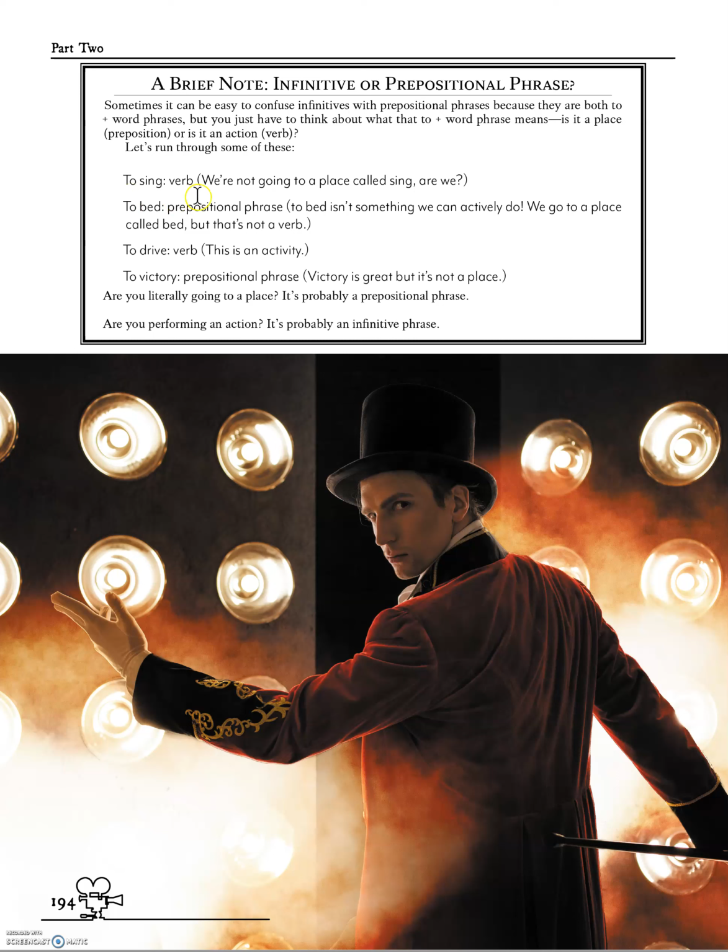Like, to sing, that's a thing. You're not going to a place called sing. You're doing a thing called singing. Like, let's go to bed. Well, bed is a place, right? To bed isn't a verb. Well, I guess it could be if you're reading a romance novel. Never mind. But to drive, right, that's an activity. To victory, that's not like a thing you do. You go to victory, right? So, if you are going to a place, probably a preposition. If you are performing an action, probably an infinitive.